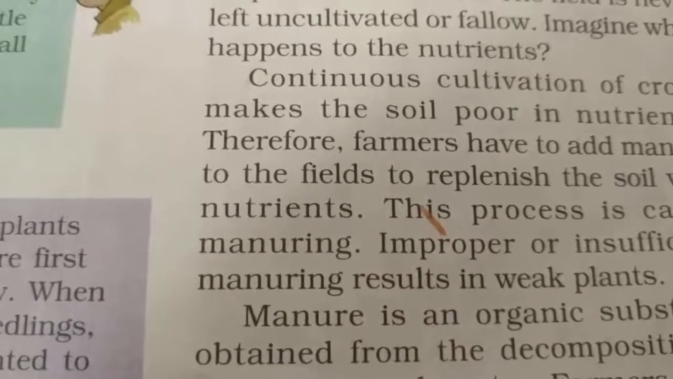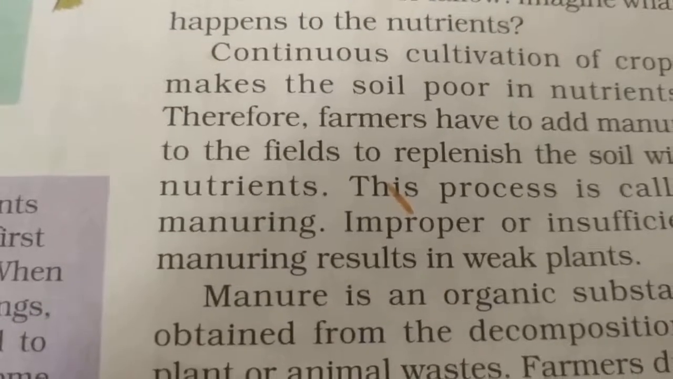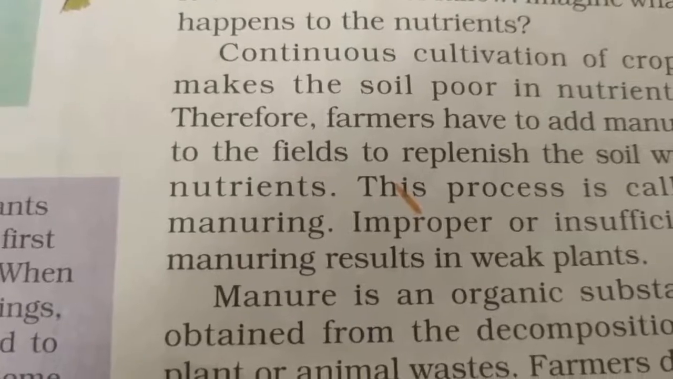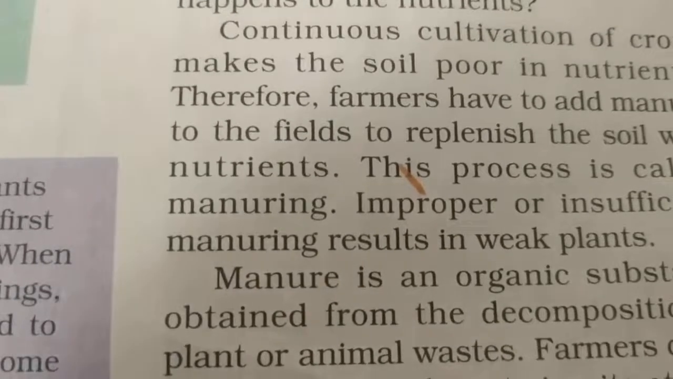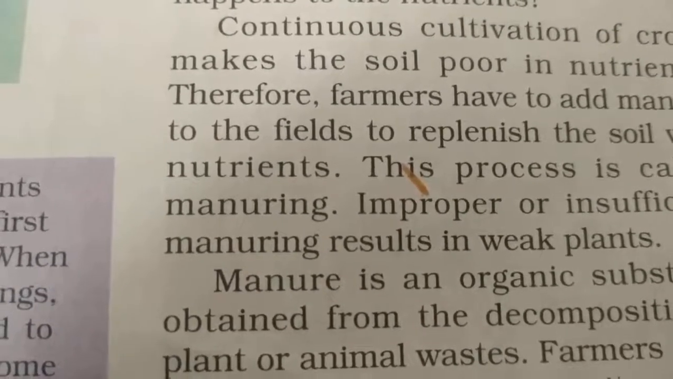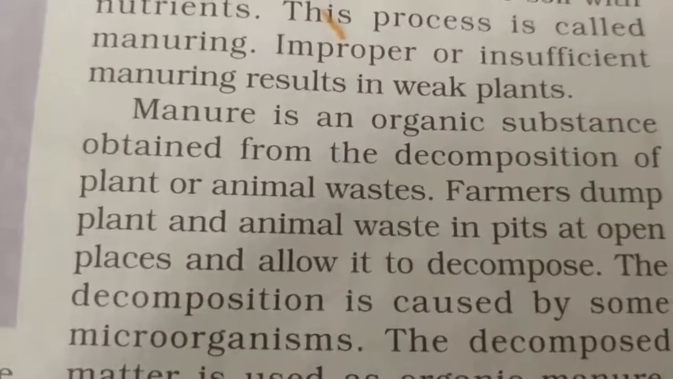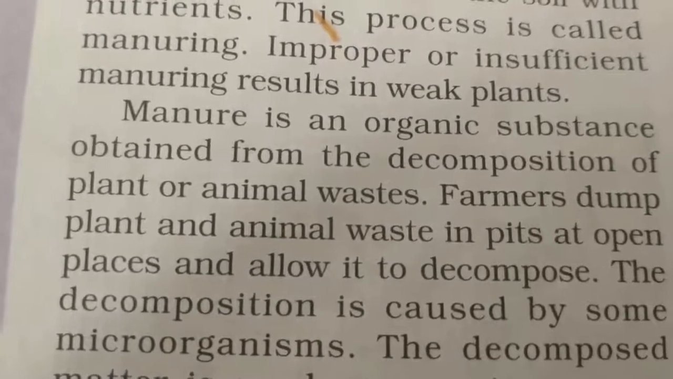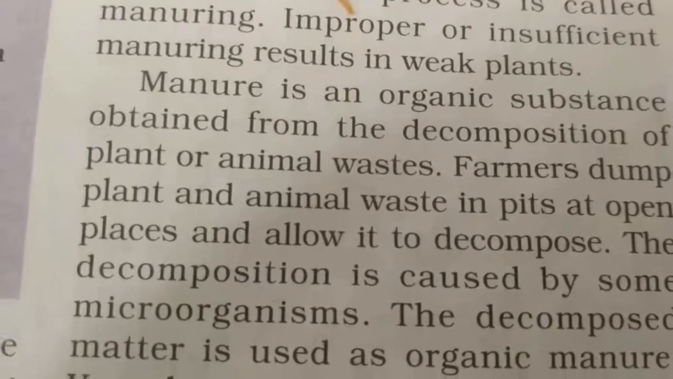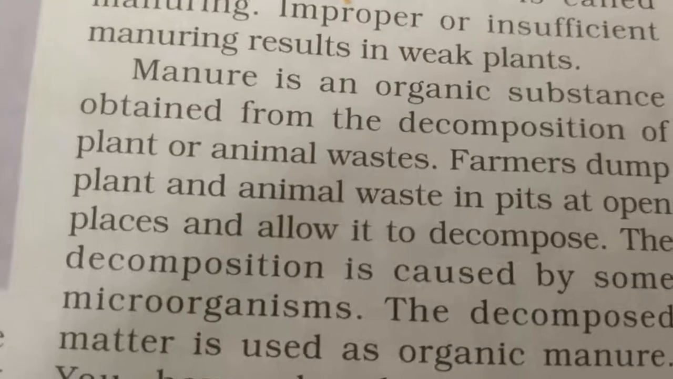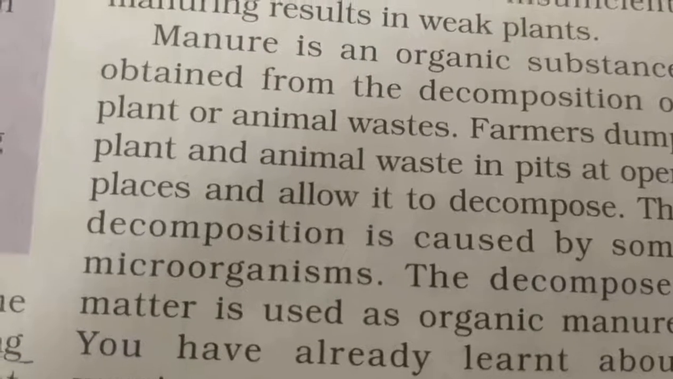Manure is an organic matter obtained from the decomposition of animal and plant waste, and this decomposition is carried out with the help of certain bacteria present in the soil. Examples of manure are cow dung and vermicompost. Manure is an organic substance obtained from the decomposition of plant or animal waste. Farmers dump plant and animal waste in pits at open places and allow it to decompose. The decomposition is caused by some microorganisms. The decomposed matter is used as organic manure.